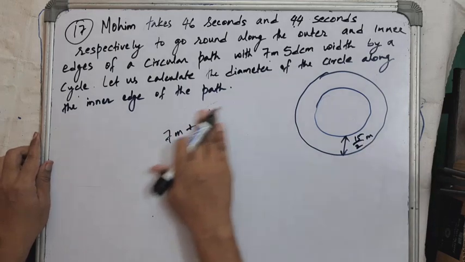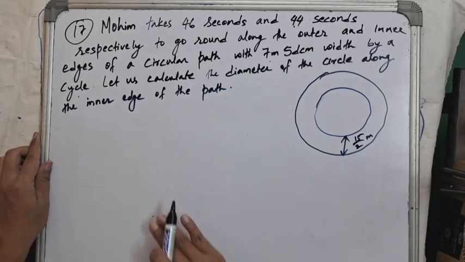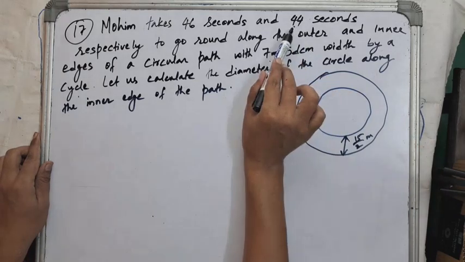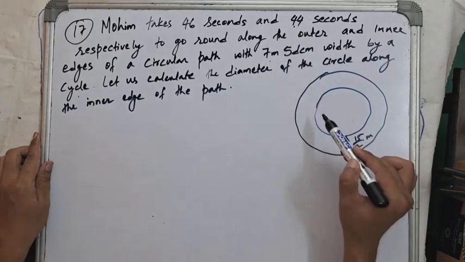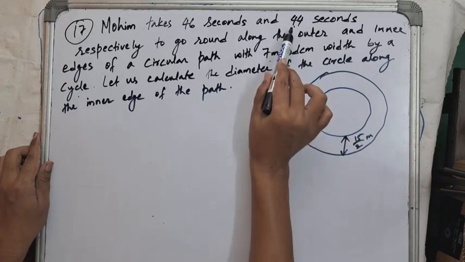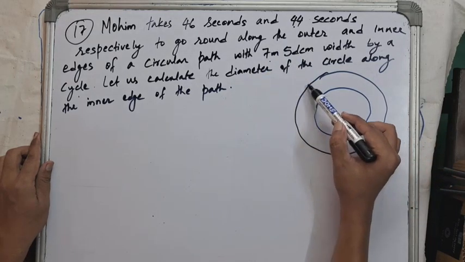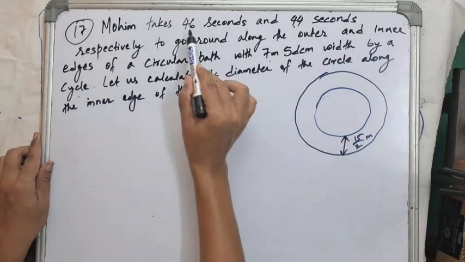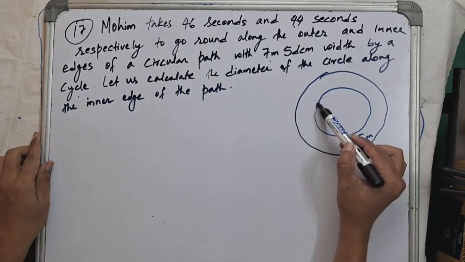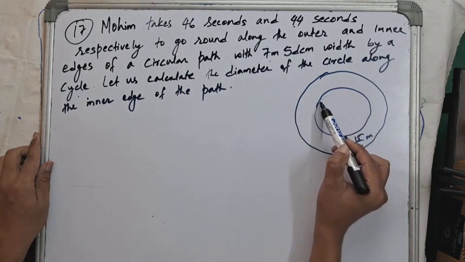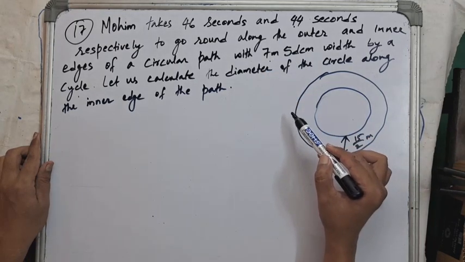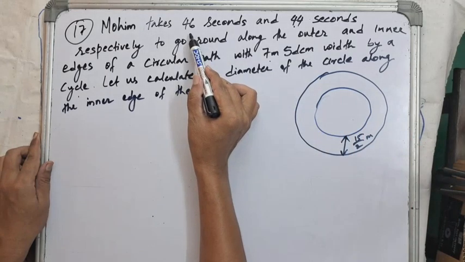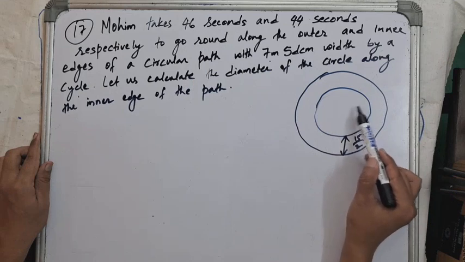Now let's come back to the question. Mohim travels along the circumference of the inner circle and takes 44 seconds. Time taken by Mohim to cover the circumference of the inner circle is 44 seconds, and time taken by Mohim to travel the outer circumference of the circle with the same speed is 46 seconds. So we are asked to calculate the diameter of the inner circle.